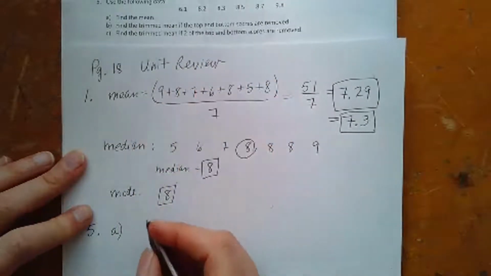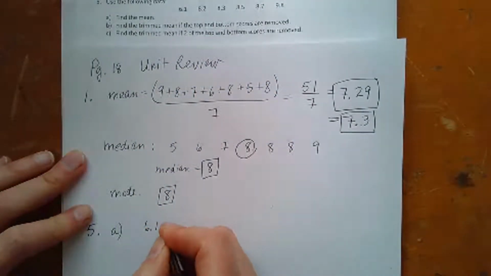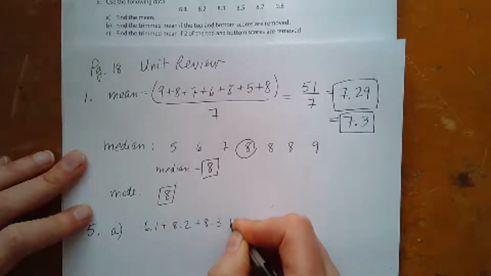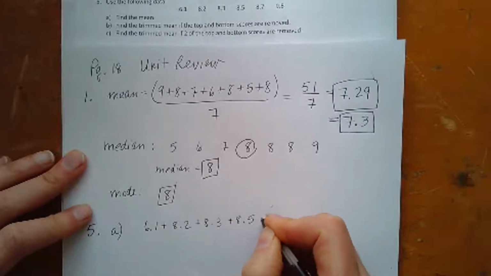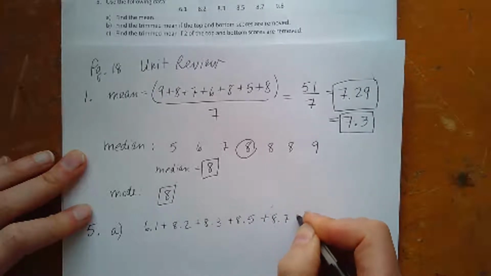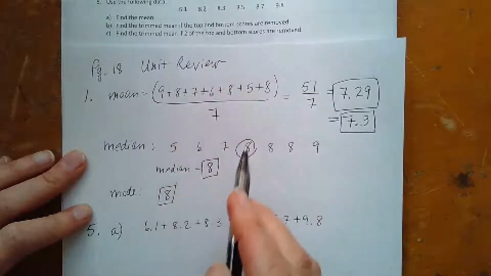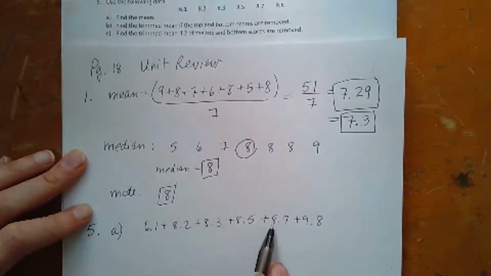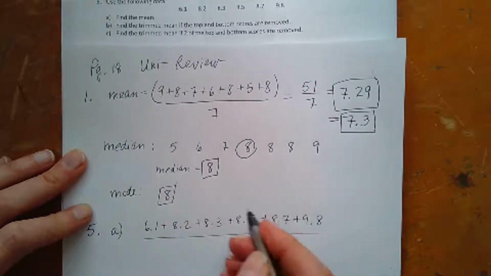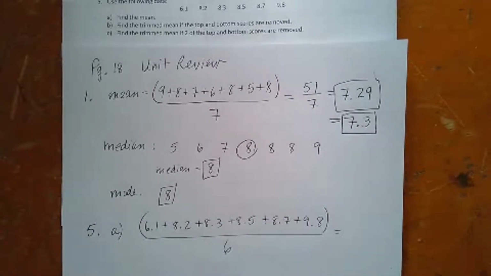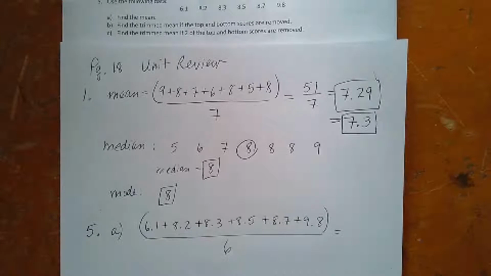All right, find the mean of this data. 6.1 and 8.2 and 8.3 and 8.5 and 8.7 and 9.8. 1, 2, 3, 4, 5, 6. I should have 6 numbers. Yep, I do. I'm going to subtotal those in a minute, and I'm going to divide by 6. All right, so what do I get here?